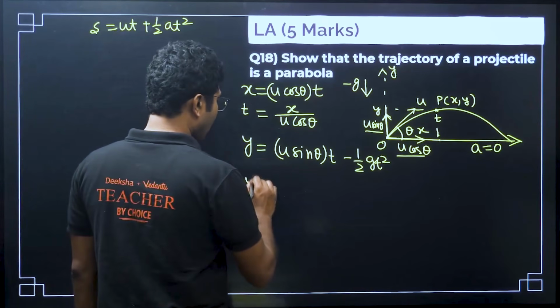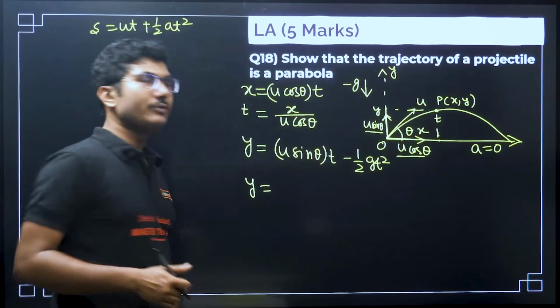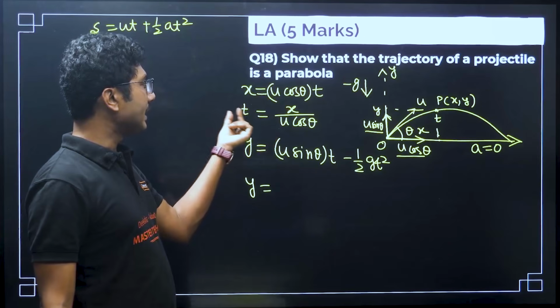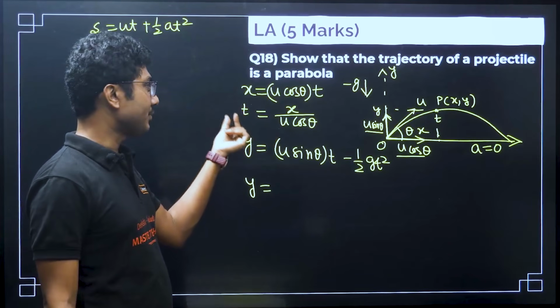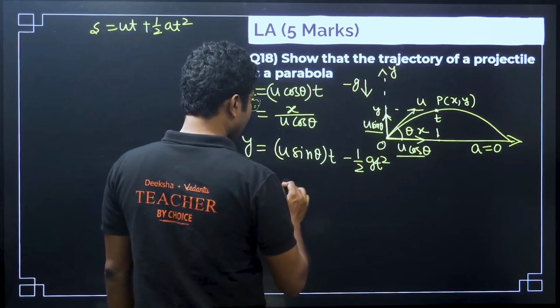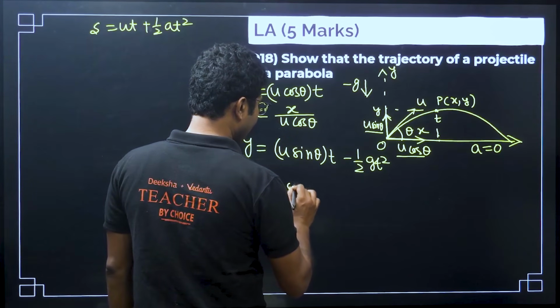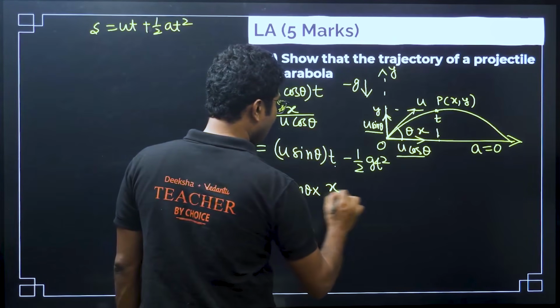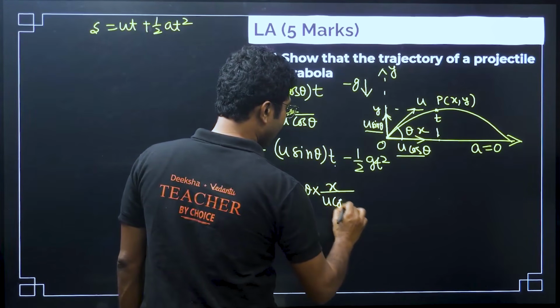But this parameter we have to remove. That is our duty. To remove the parameter, we will use the time that we calculated in the first expression, and put that value in the second expression. So, y equals u sin theta into time t, which is x by u cos theta.